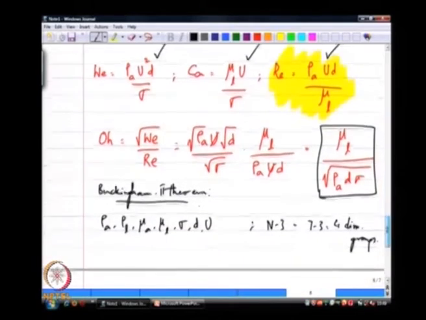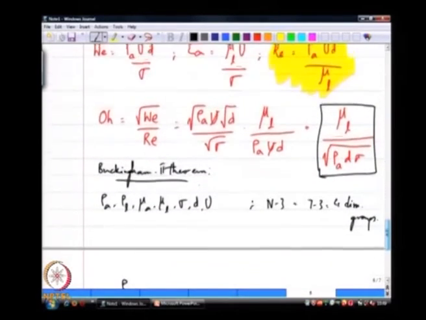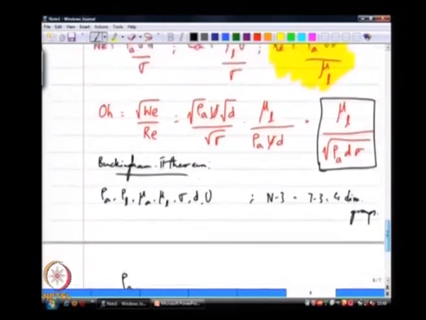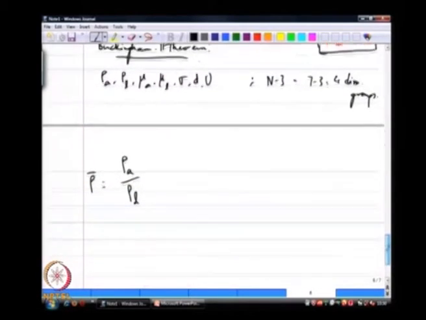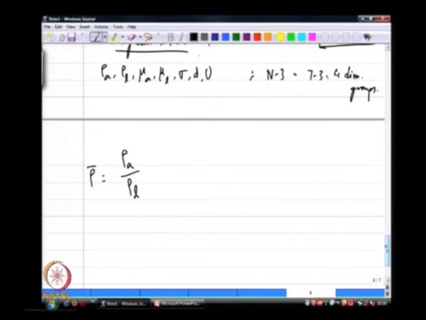So, what does this tell us? We have now identified the 4 dimensionless groups that are important. Now, I could have gone through a similar physical process to identify this kind of a group. The way to do that is to ask: what is the role of the liquid inertia in relation to the air inertia?